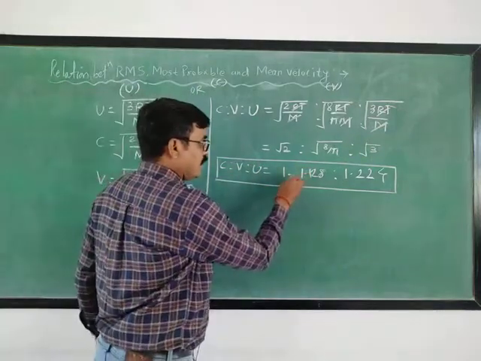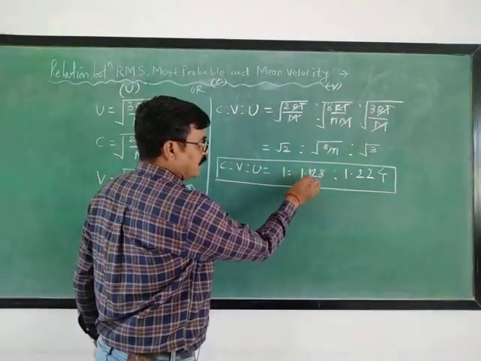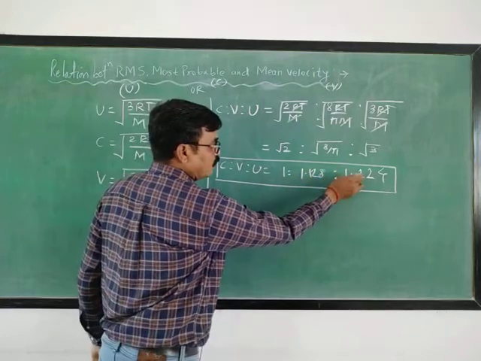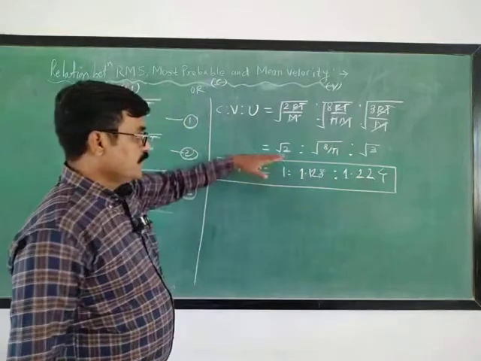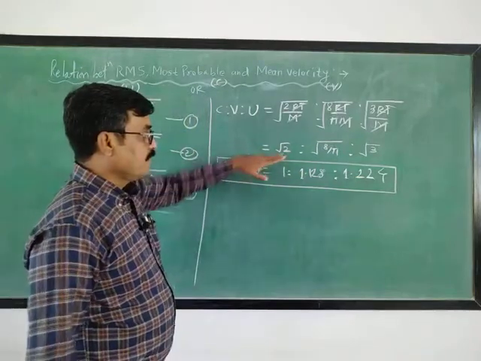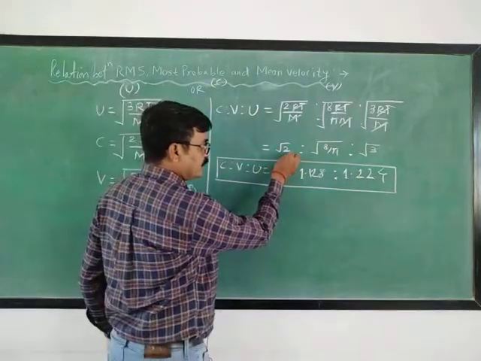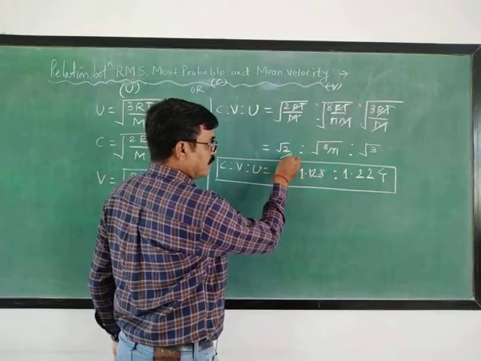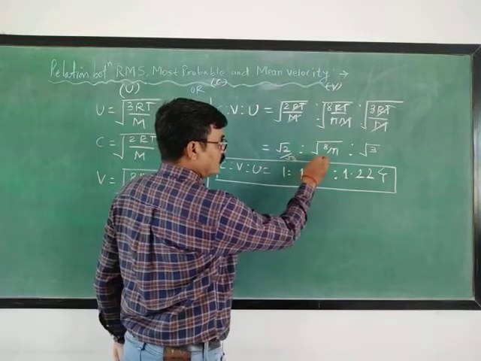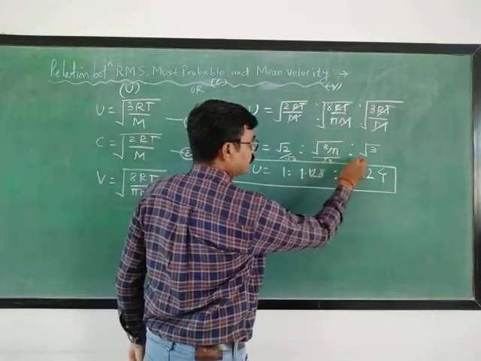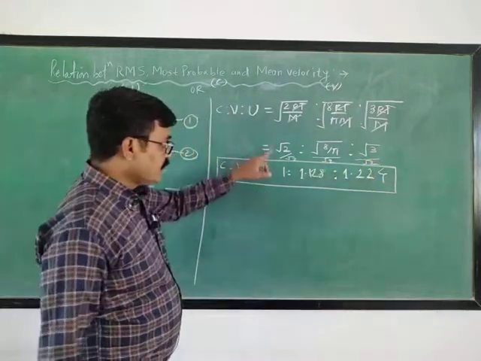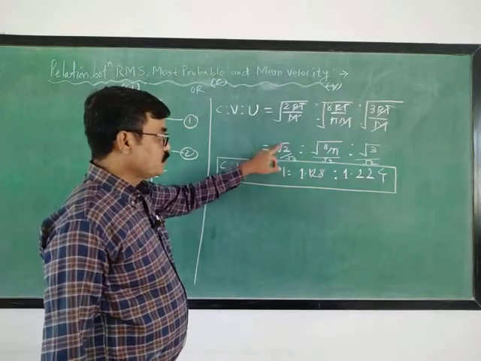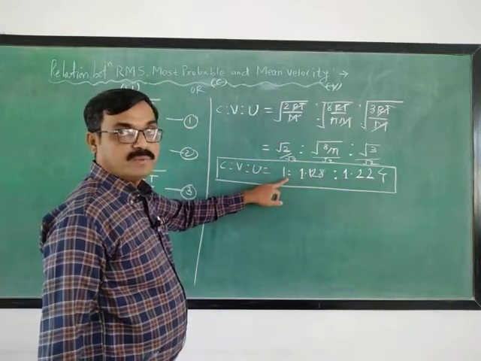How did this come? 1 : 1.128 : 1.224. Here, divide each by under root 2. Under root 2 divided by under root 2 will be 1.